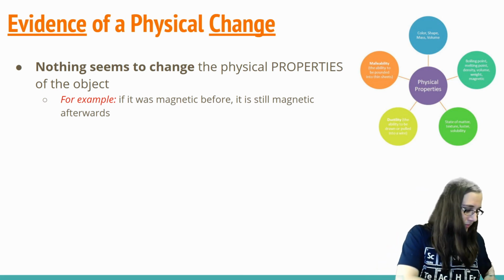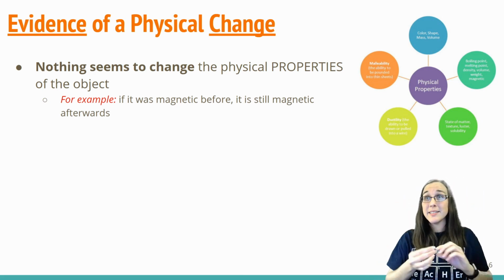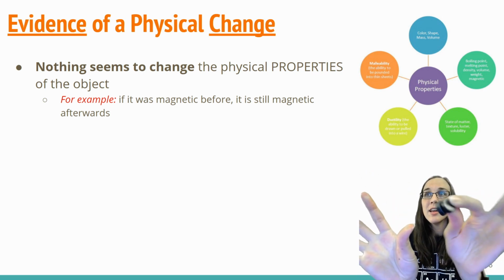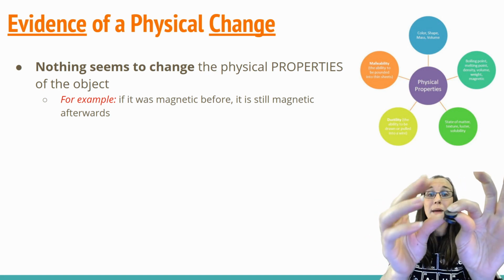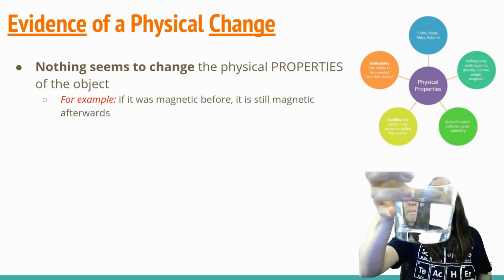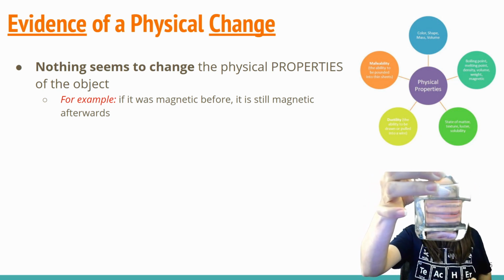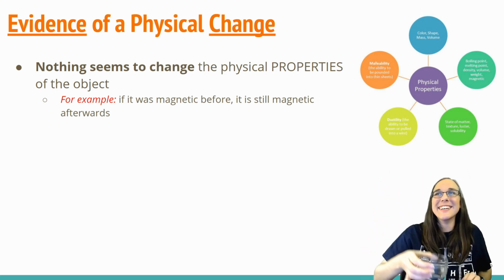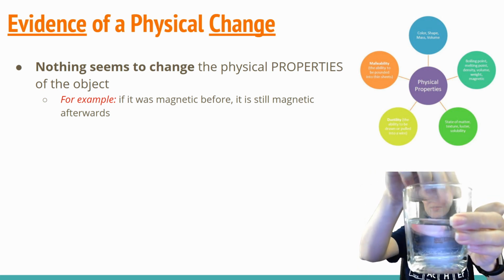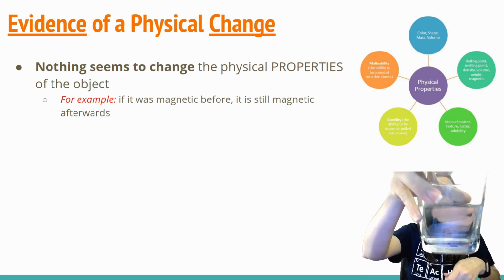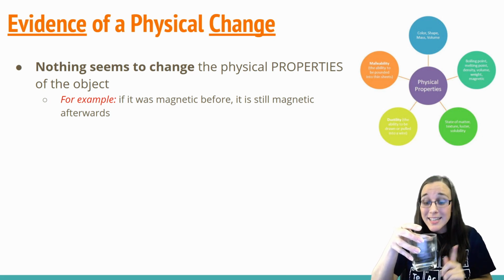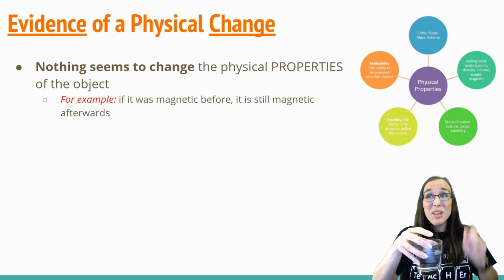For example, if we have two magnets, and we can see that the two magnets are magnetic to each other. So before I do anything to them, just two normal magnets magnetize to each other. Now if I took a glass of water, oh check that out, look at my mouth. So if we take a glass of water and we put one of these magnets into the glass of water, and we wanted to know, hey, did this change the magnet? Is the magnet now intrinsically different because I put it in the water?